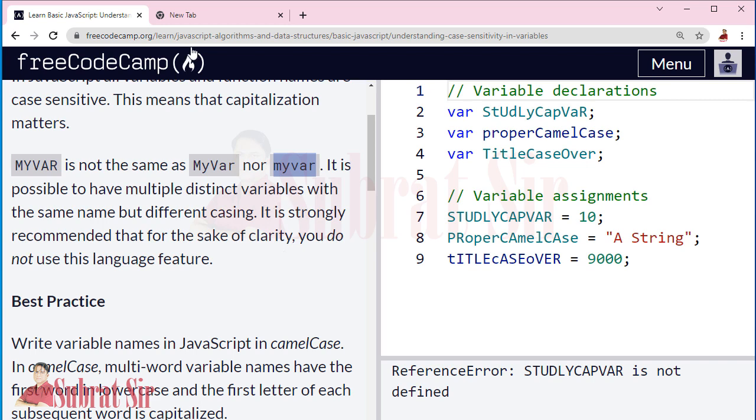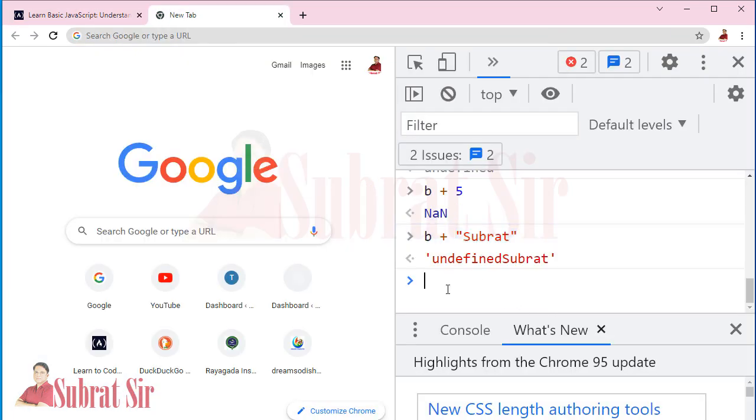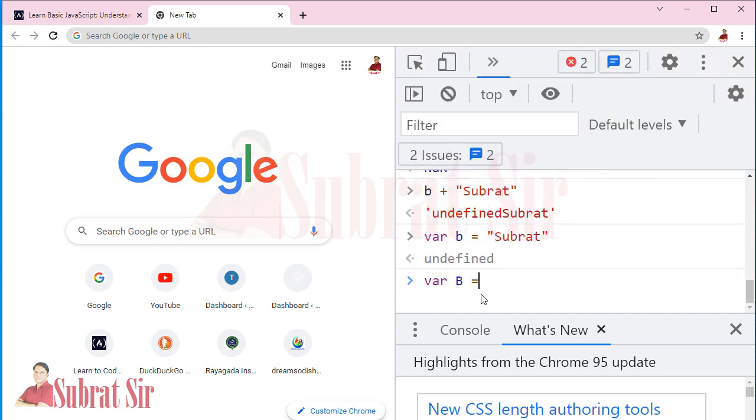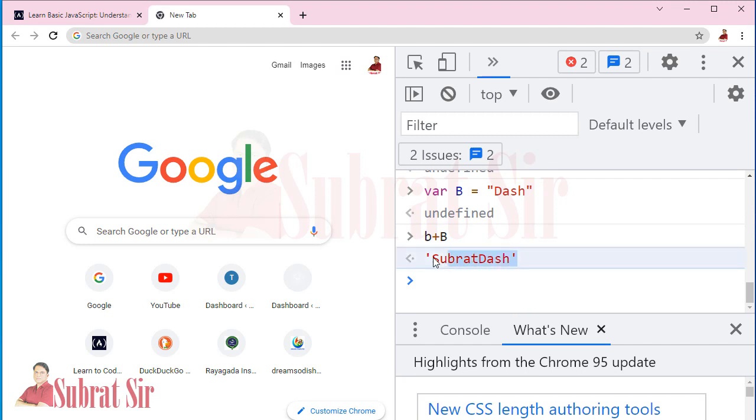Let us see. var b equal Subrat and var capital B equal Das. Okay, I show two different strings, one to small b and one to capital B. Now let us add these two. So see the output Subrat Das. Means this small b, lowercase b and uppercase b are treated as two different variable names.